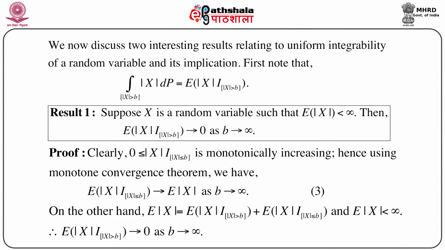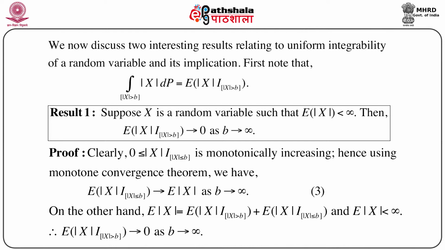Now this is intuitively very clear, because we are multiplying modulus of X by an indicator function which depends on b, and as b goes to infinity, the set on which we are considering this indicator function becomes extremely small, or sometimes might be empty. So this is intuitively clear, but a formal proof is also very simple.